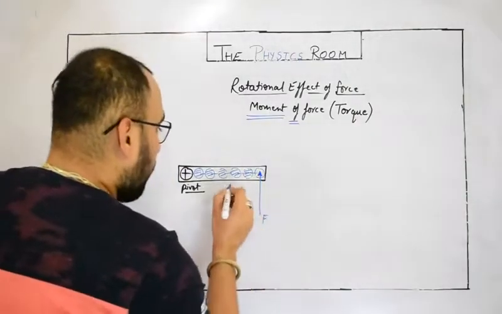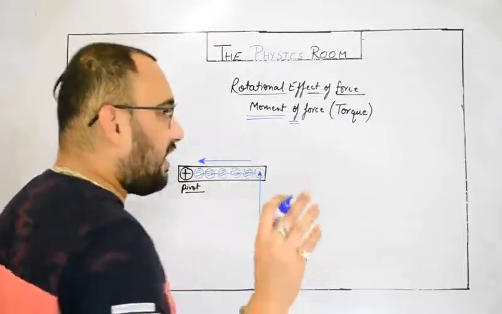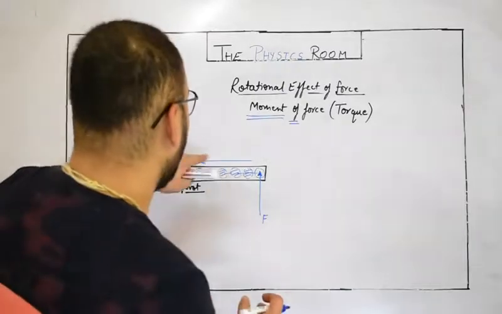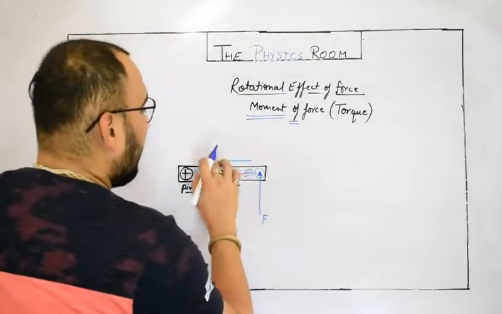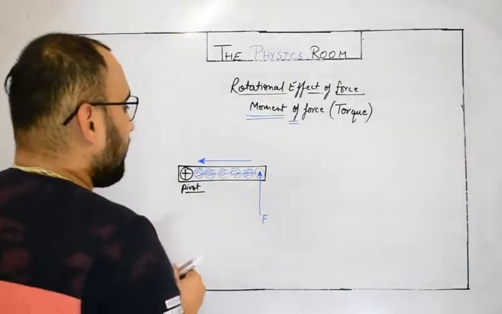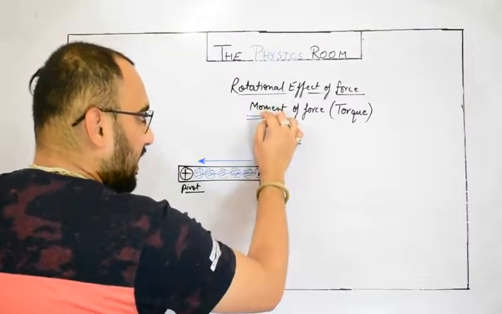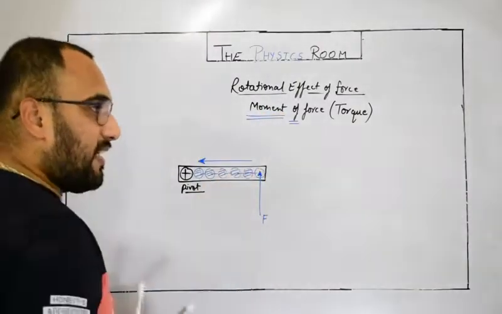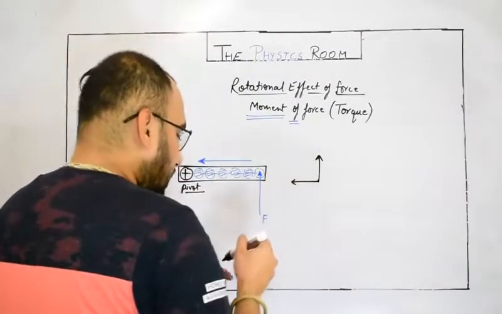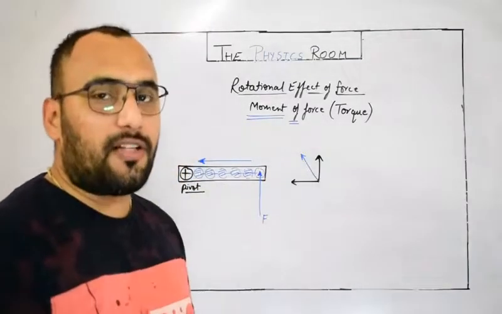The other unknown force is acting in this direction, which we will try to define in an upcoming topic, that is uniform circular motion. At that time I will define this one. Actually it's a kind of centrifugal force, but right now I am not talking about this. So ultimately the rod will not move linearly in this direction, actually due to these two forces' effect. One force in this direction, another force in this direction. So ultimately the rod will move angularly like this. It is called the combined effect of two forces.